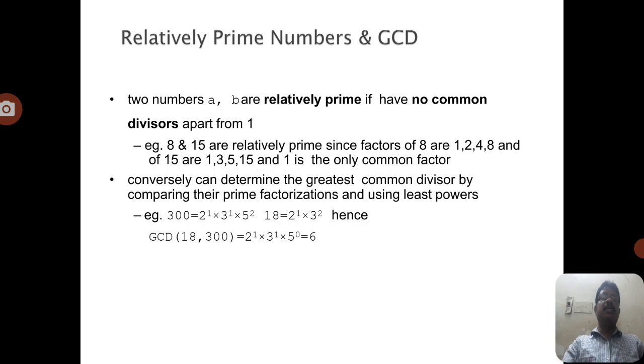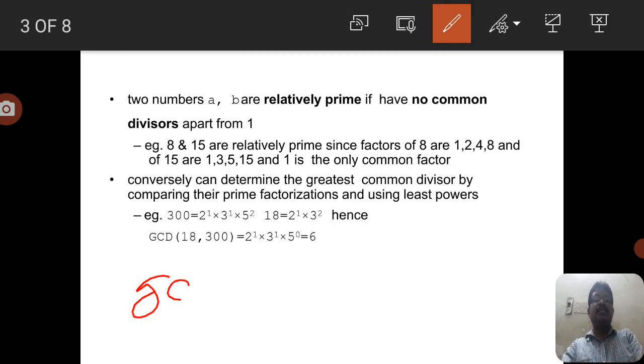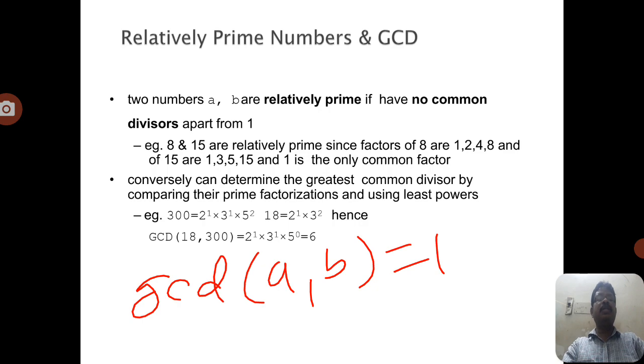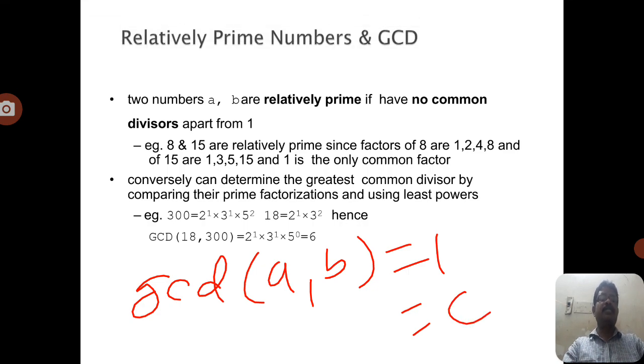That means if two numbers are relatively prime, then the GCD of A comma B equals 1. In general notation, the greatest common divisor of A and B equals C, where C is a divisor of A and also a divisor of B. But for relatively prime numbers the GCD of the two numbers equals 1.